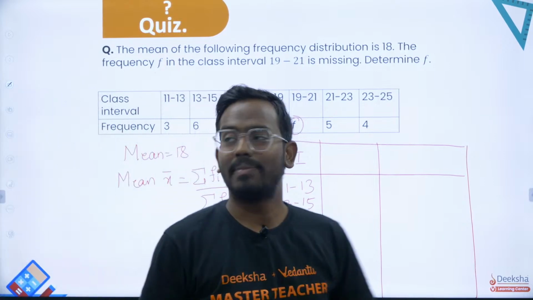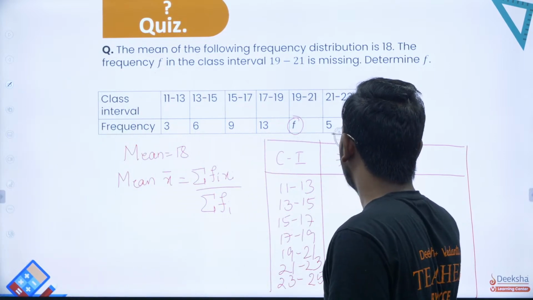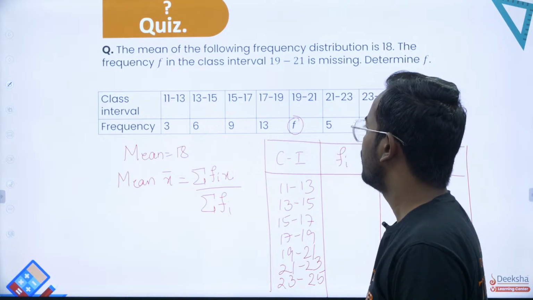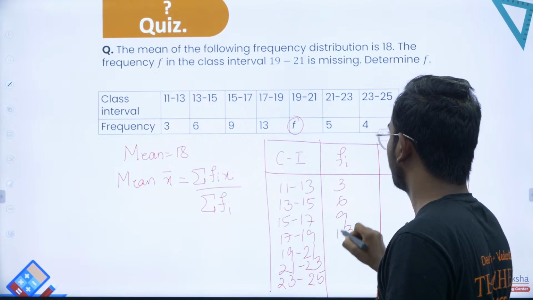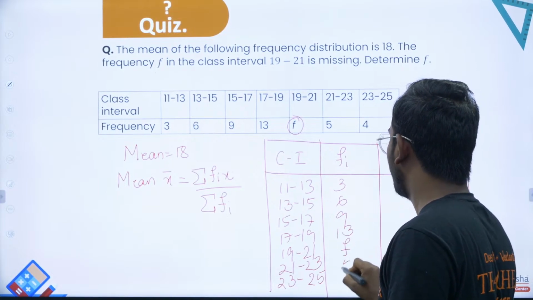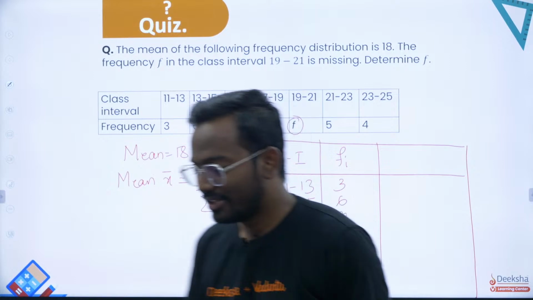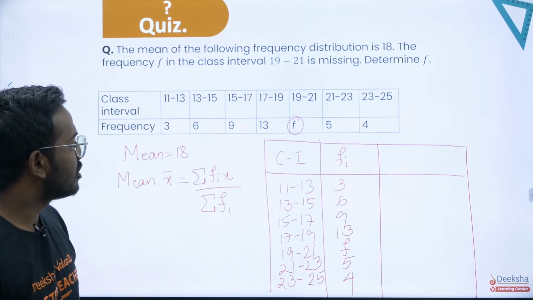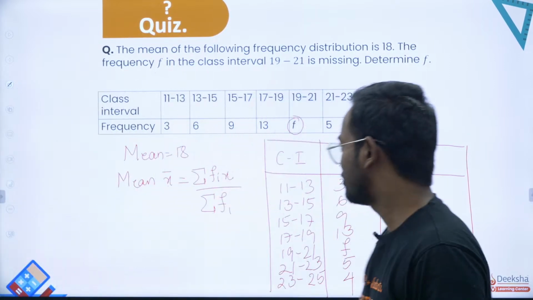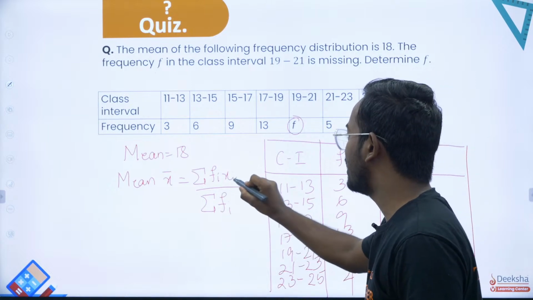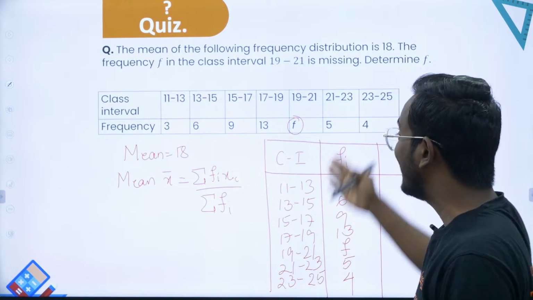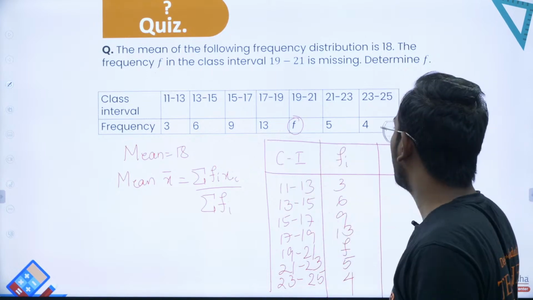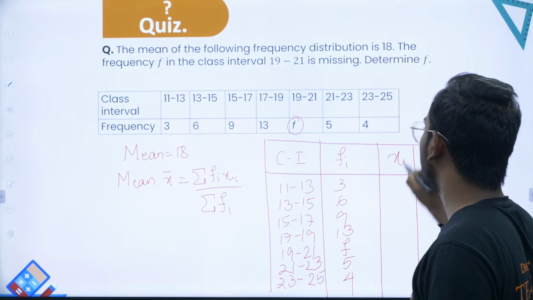Yes, so followed by frequency. Frequency is given to be 3, 6, 9, 13, f, 5, 4, right? So now your job is to find what is xi. So what do you mean by xi over here? Xi actually denotes the mid value of your class interval. In case of grouped data, xi will always be the mid value.